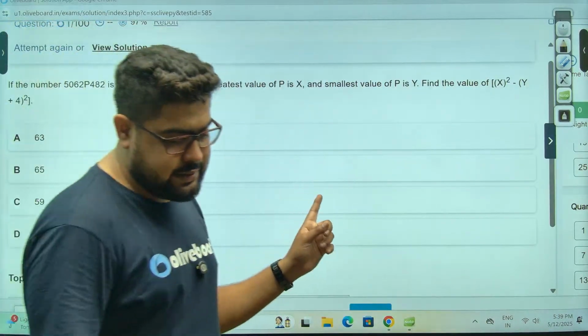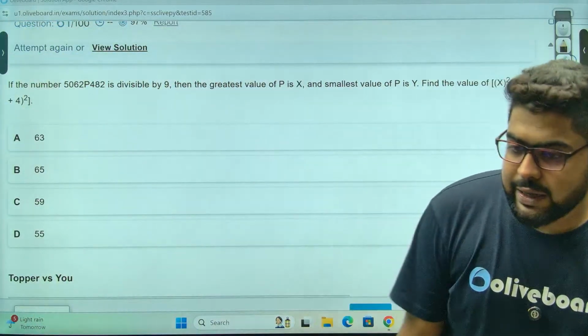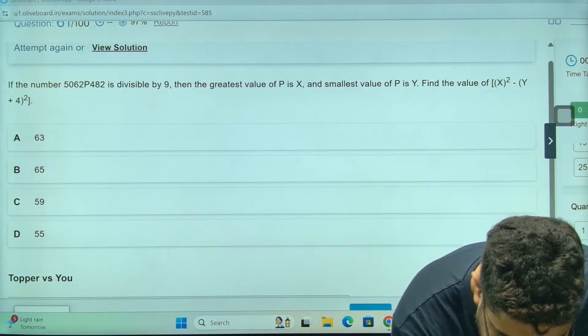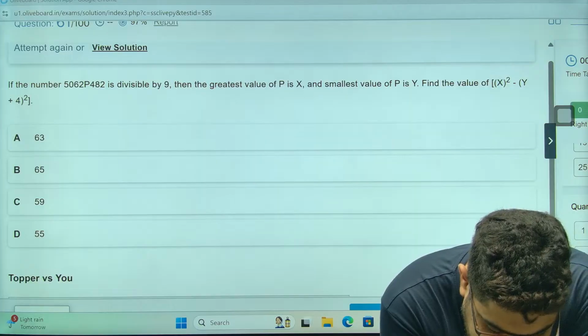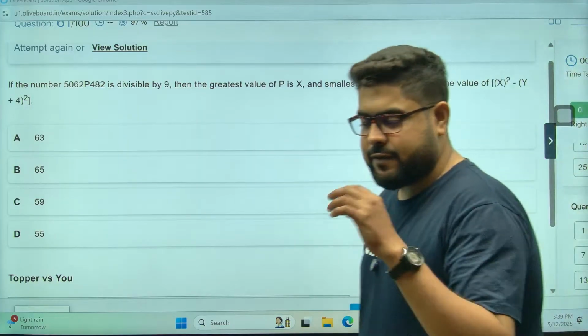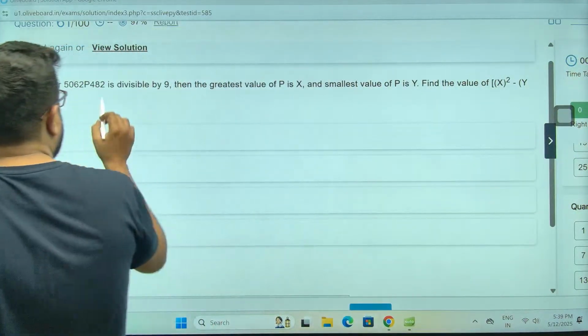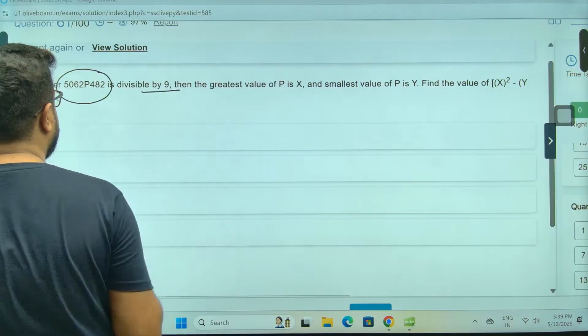30 is the wrong answer. 30 itself was the wrong answer. So please do not worry about that. It's okay. Mistake from our end. Now this number is divisible by 9.